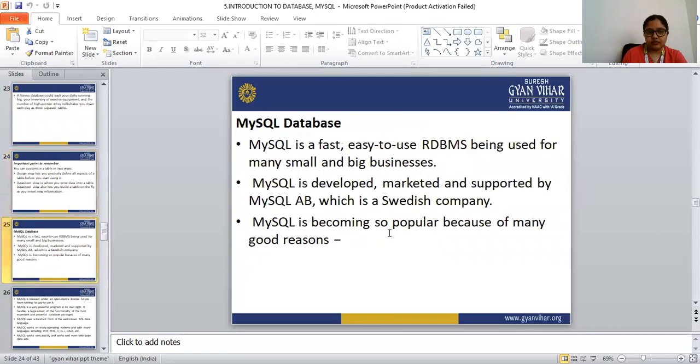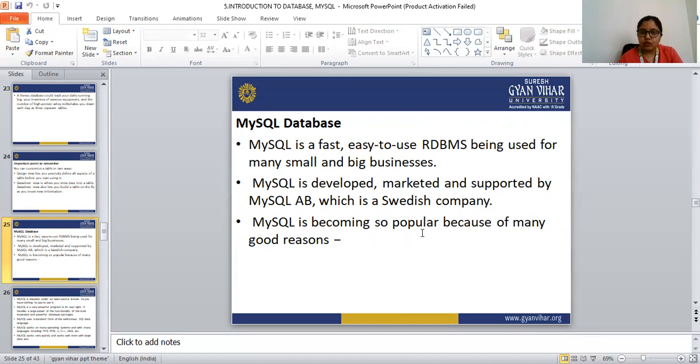Next is the MySQL database. MySQL is a fast, easy to use RDBMS being used by many small and big businesses. So MySQL is very fast and very easy to use. MySQL is developed, marketed, and supported by MySQL AB, which is a Swedish company.